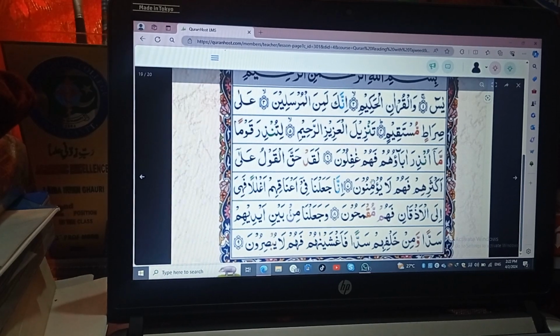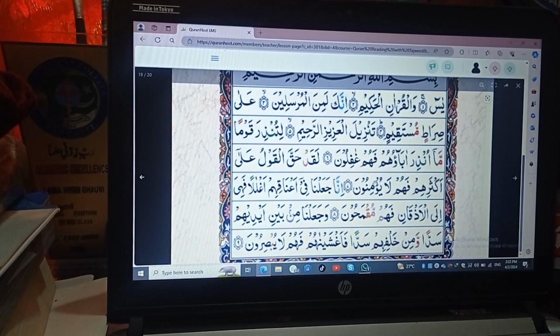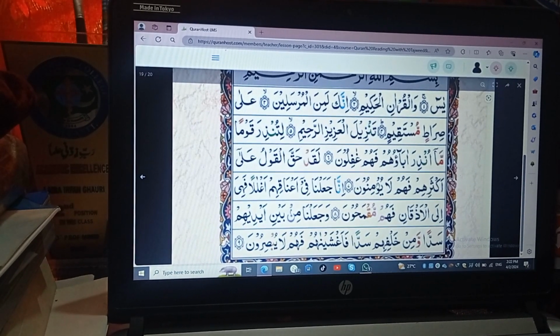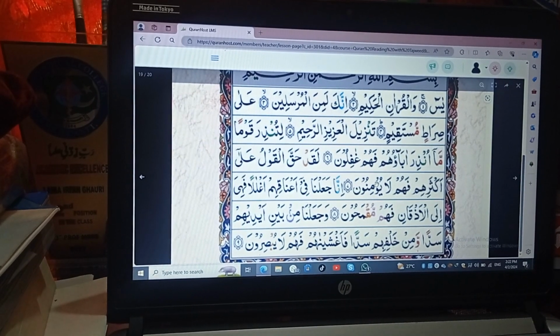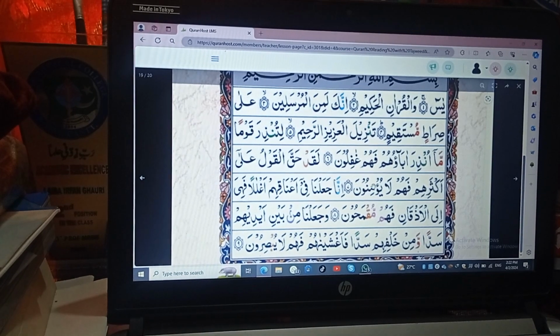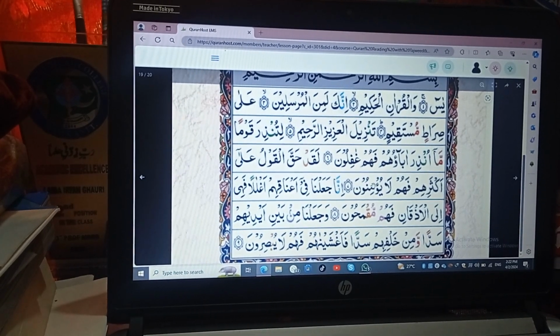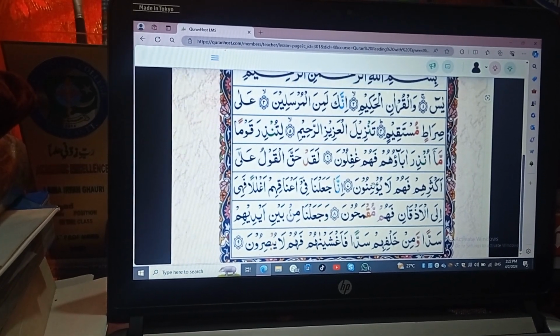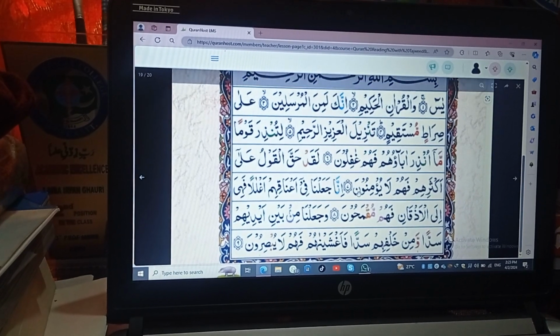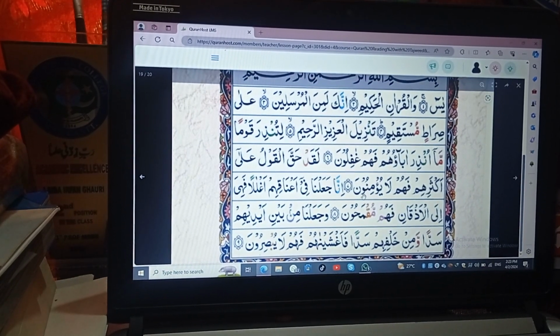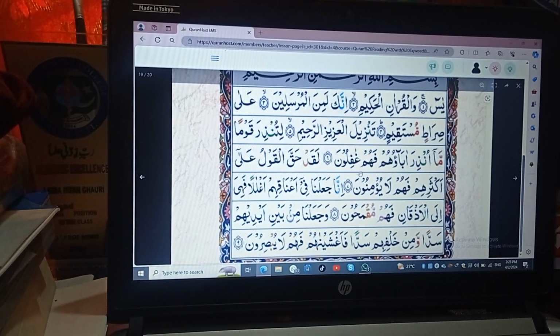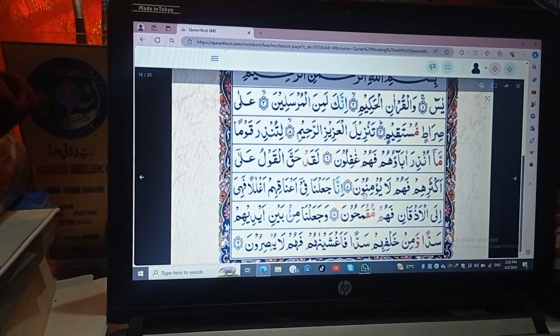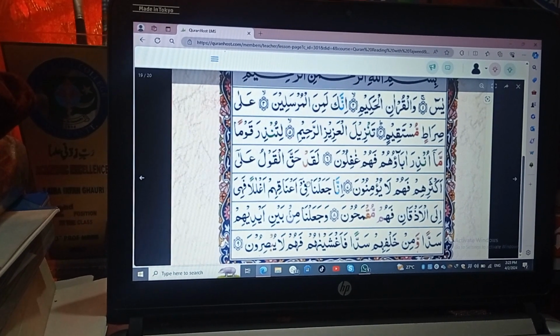Now Hamza also has a sukoon sign on it, and whenever Hamza is present with a sakin sign on it, we have to give it a little jerky effect while reciting this letter. And here also a waw has a sakin sign on it, but it is harf madd, and we will discuss it later.